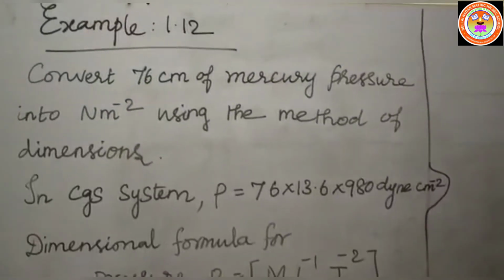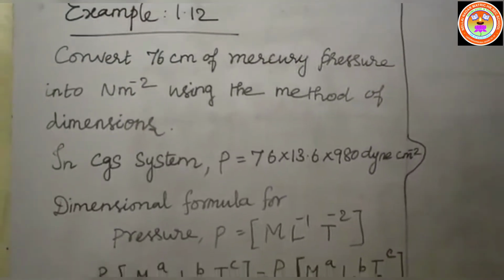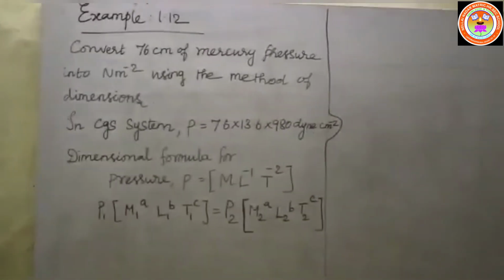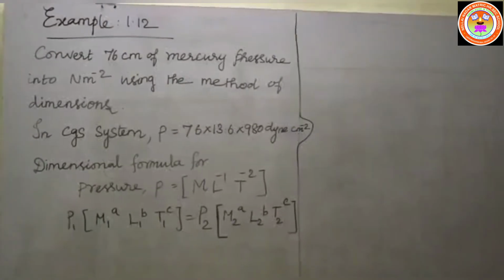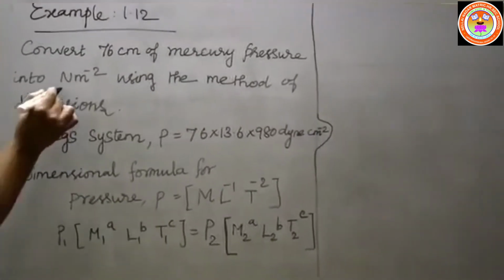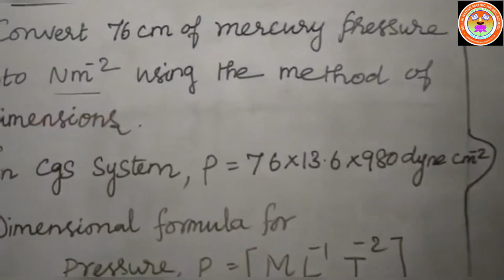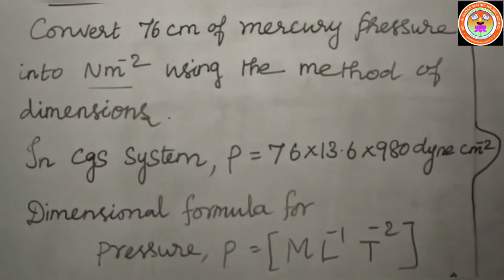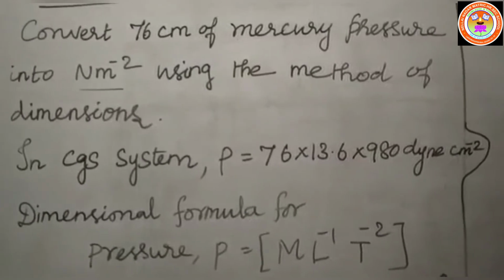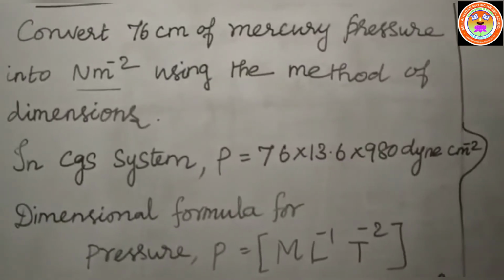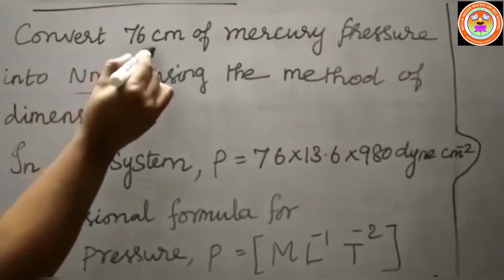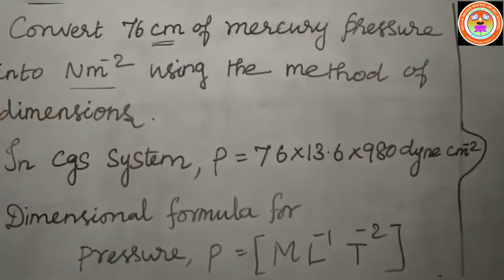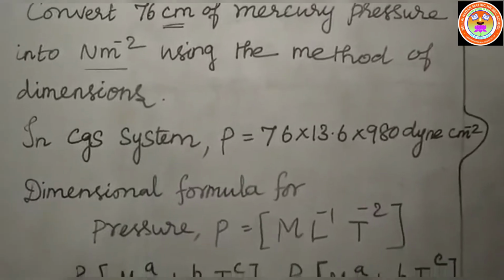Now let us discuss the first problem related to dimensional analysis, example 1.12. Convert 76 centimeter of mercury pressure into newton meter power minus 2 using the method of dimensions. So what is the first use of dimensional analysis? To convert one system of unit into another system of unit. We know the centimeter is a CGS unit, so the CGS unit is converted into the SI unit. This is the question given.